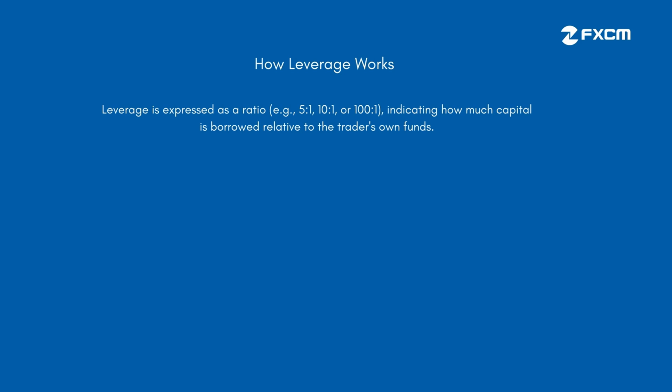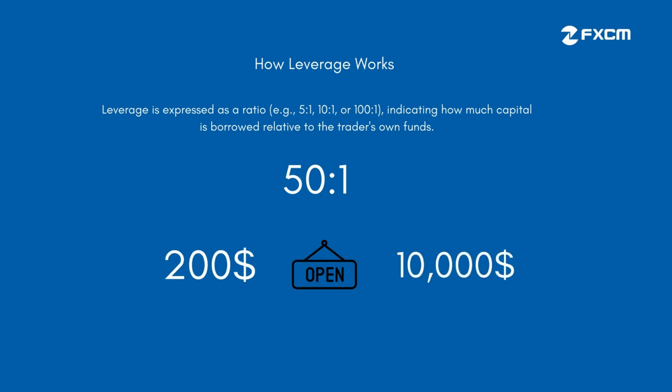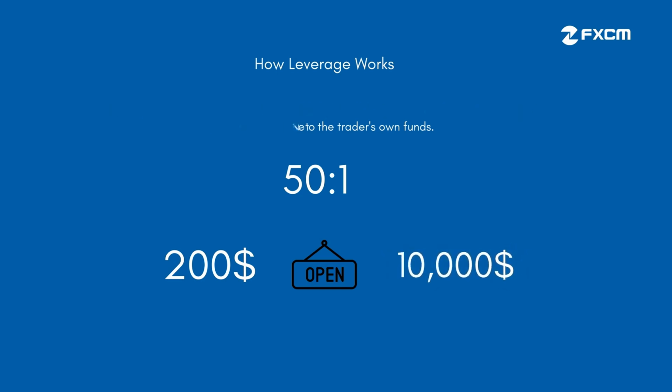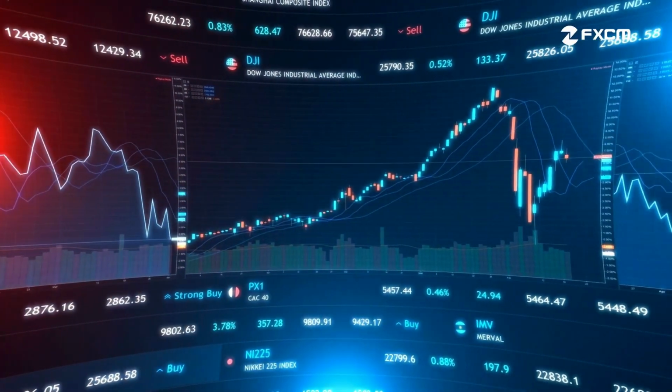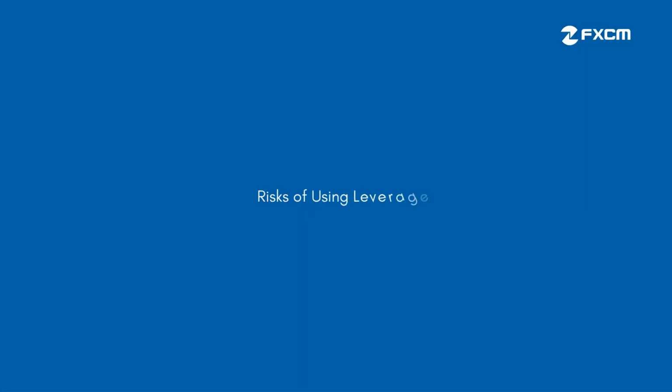For instance, in Forex trading, a 50 to 1 leverage ratio means a trader only needs $200 to open a $10,000 trade. If the trade moves in the trader's favor, profits are significantly larger than if they were trading without leverage. However, if the trade moves against them, losses are also multiplied, potentially wiping out their entire capital.